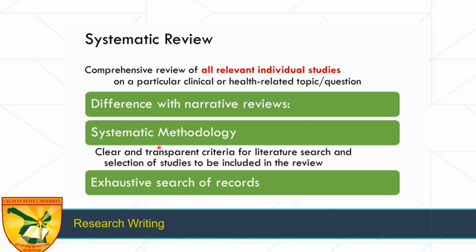So systematic because you have a clear and transparent criteria for literature search, specific only for your research question. And the method you selected the studies to be included in the review. So again, here in the systematic review, you've included all of the studies pertaining to your topic, and then you selected, or you have a criteria, which of those will be included in the review.